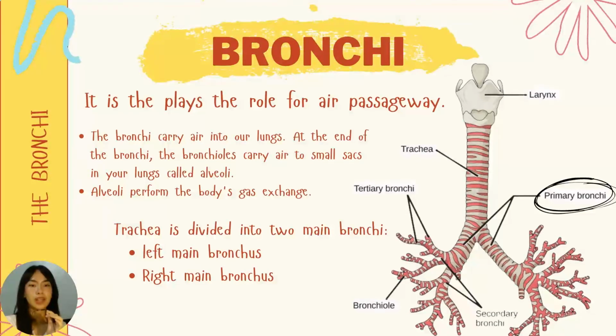The bronchi carry air into our lungs. At the end of the bronchi, the bronchioles carry air to the small sacs in our lungs called alveoli. Alveoli perform our body's gas exchange. Our trachea is divided into two main bronchi, the left main bronchus and right main bronchus, which are also called the primary bronchi, and are linked to our lungs.